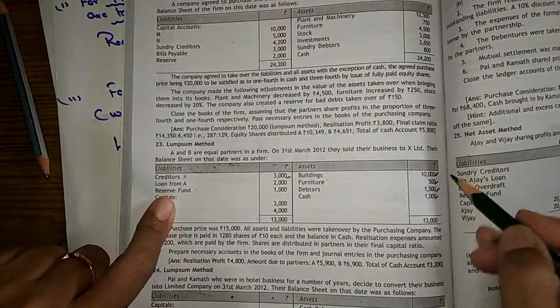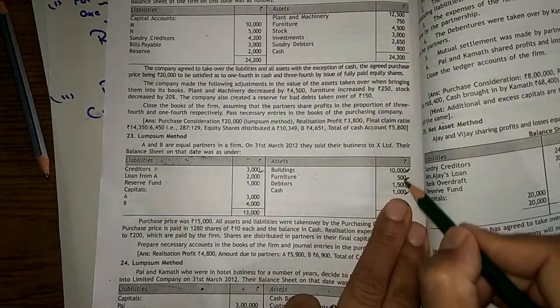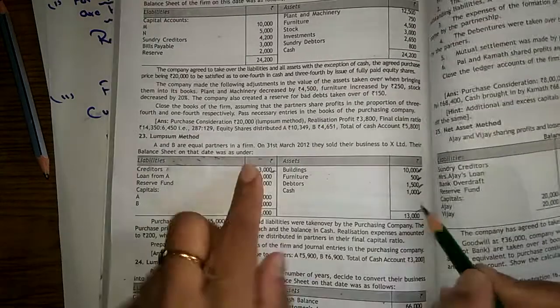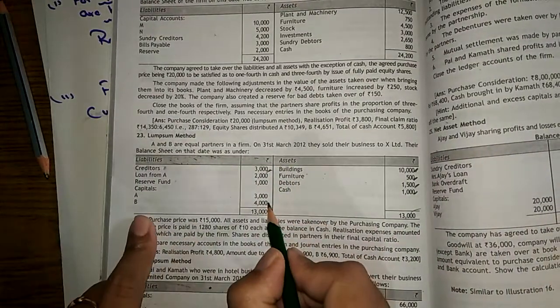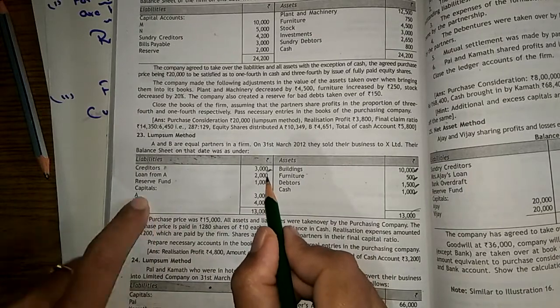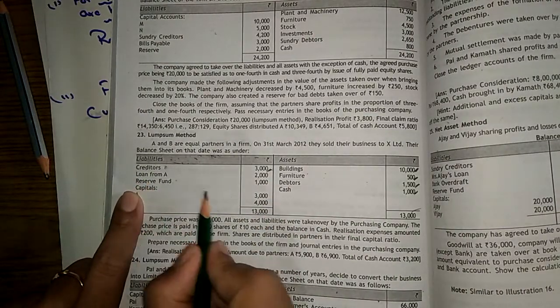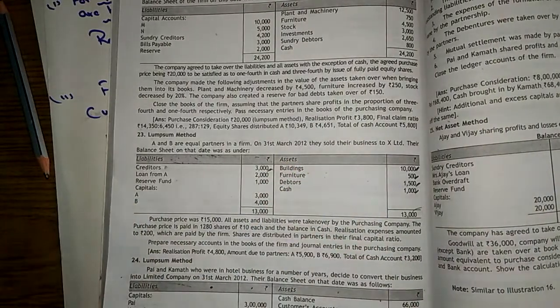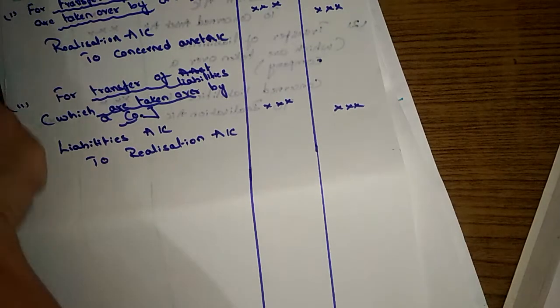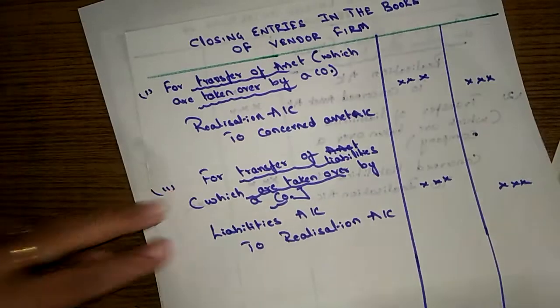So we closed as of now all asset side balances and creditor balance. So the left out balances are here. These are loan, reserve fund and capital. These four we still need to close down. So the next entry will be purchase consideration, payment of purchase consideration.